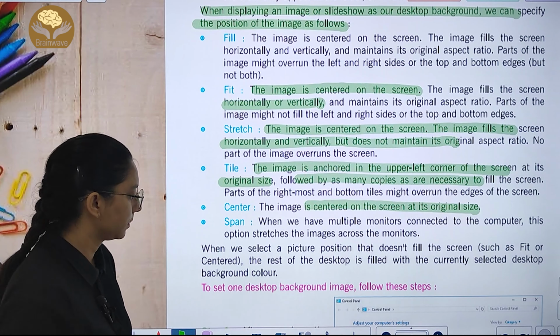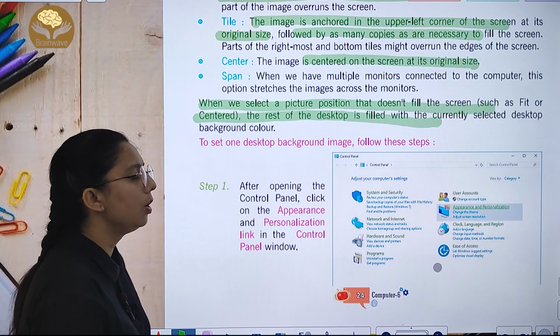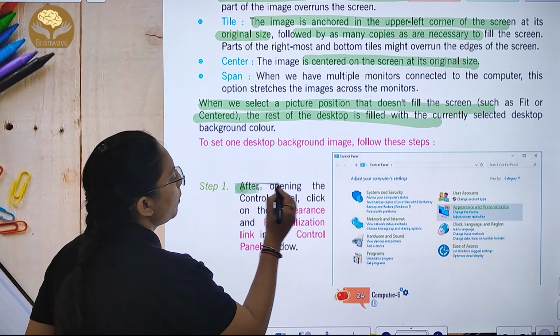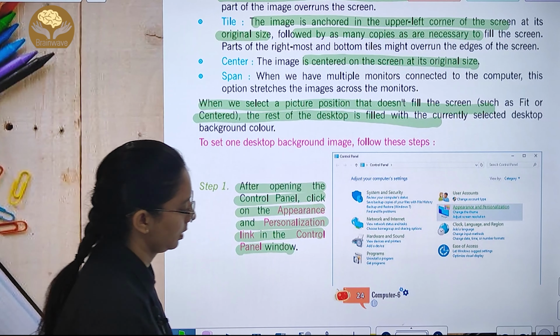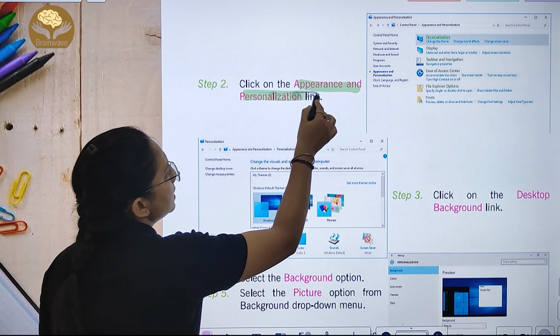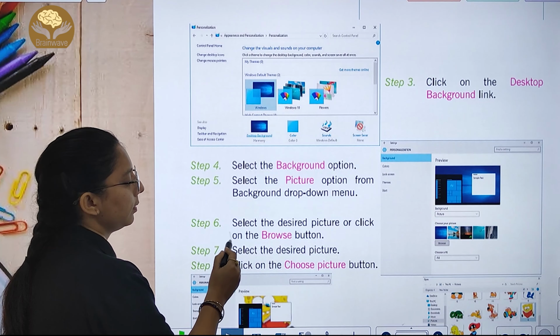To set the desktop background, the first step is, after opening the control panel, click on the appearance and personalization link in the control panel window. आप जैसे क्लिक करोगे ऐसे डेस्कटॉप बैकग्राउंड आपको दिखाई दे. ठीक है, what you will do, you will select the background.